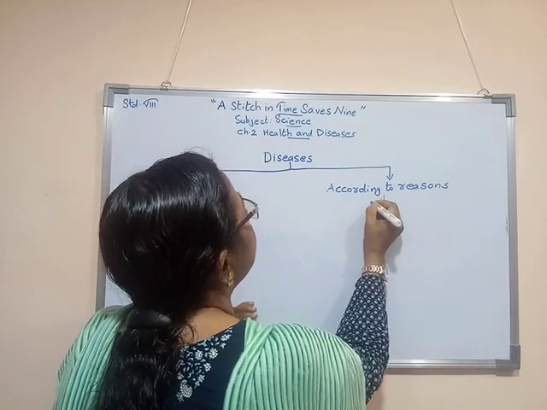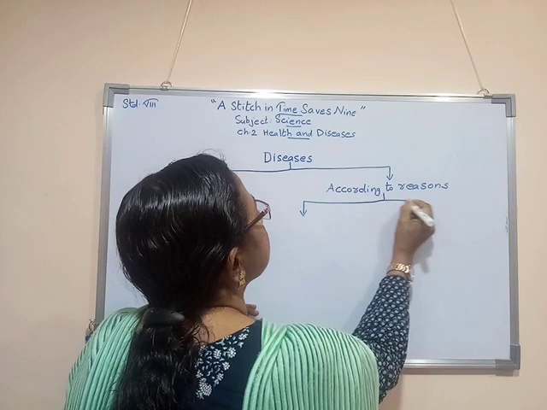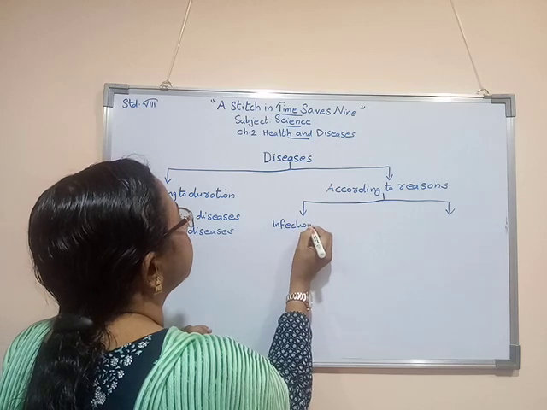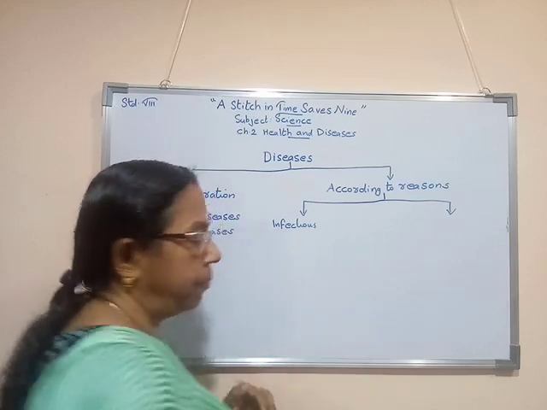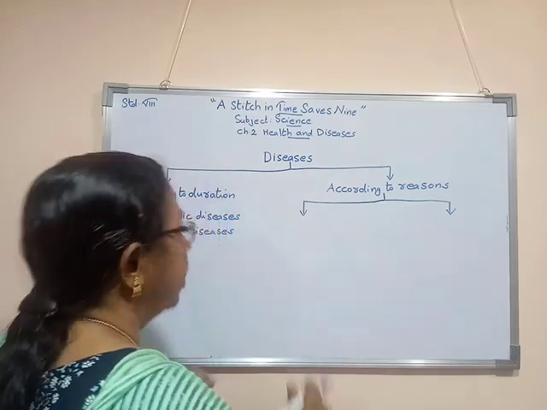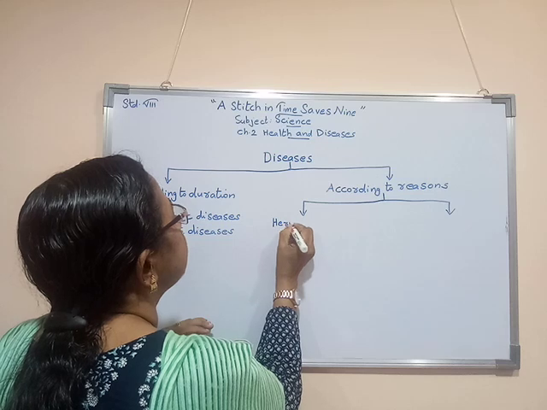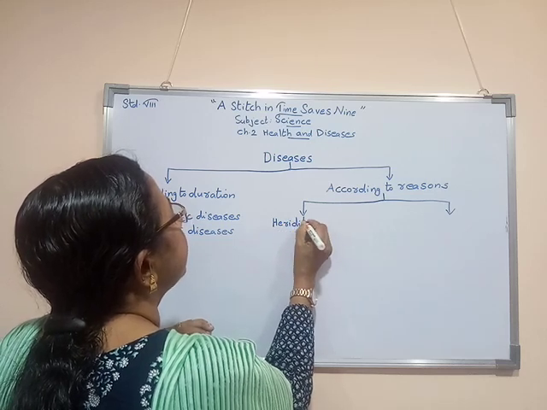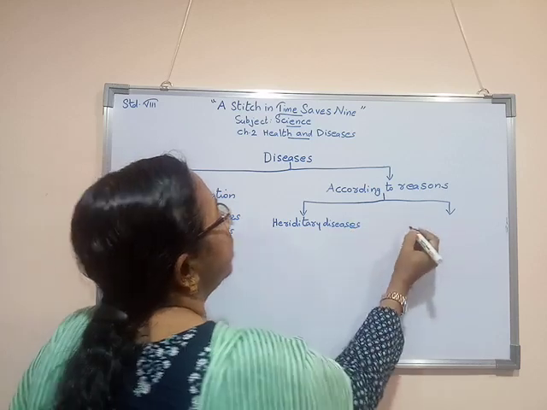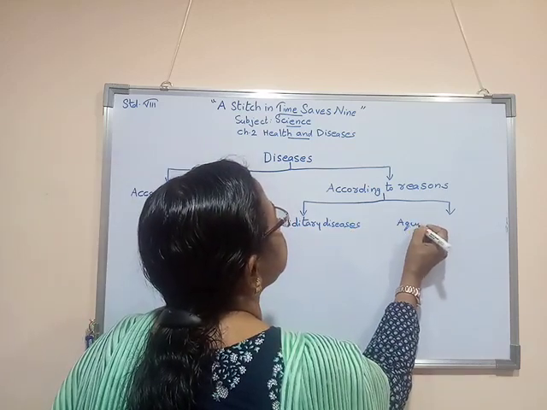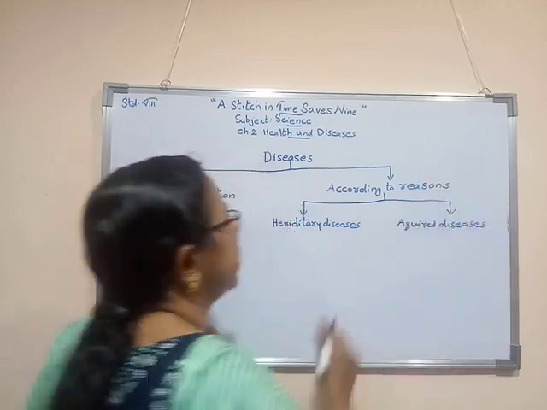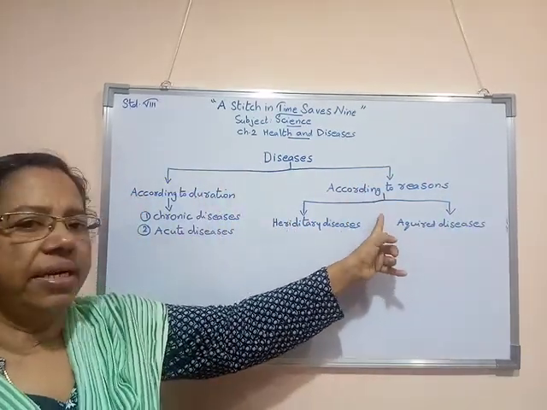According to the reasons, we can divide the diseases into two types.